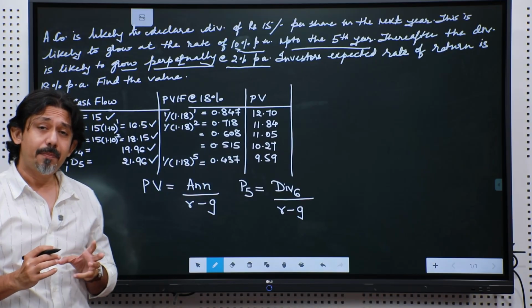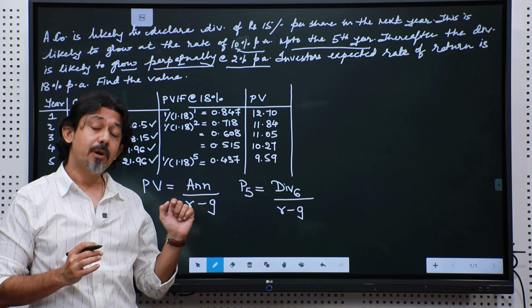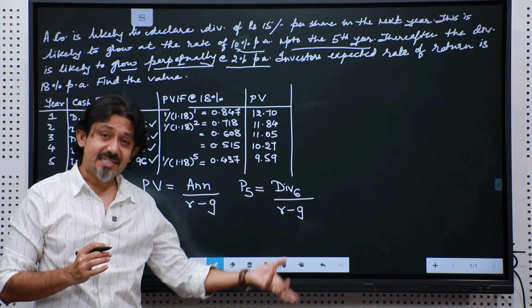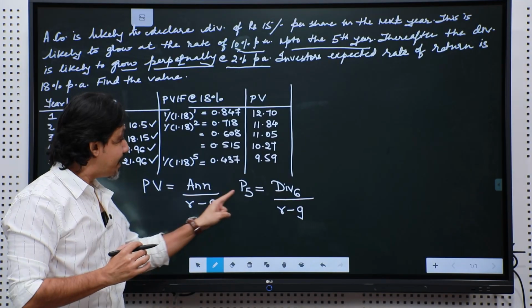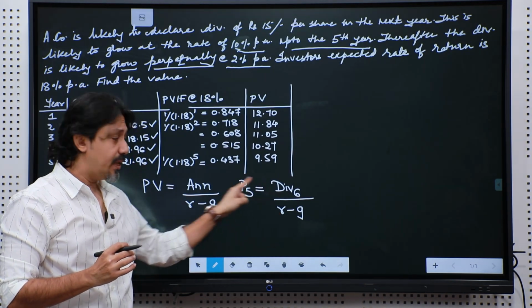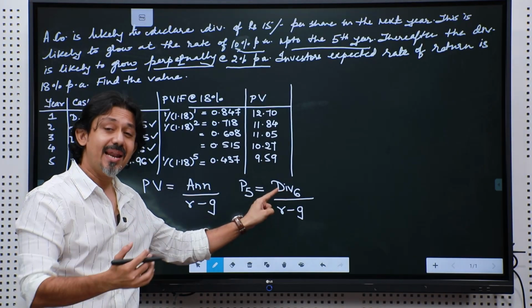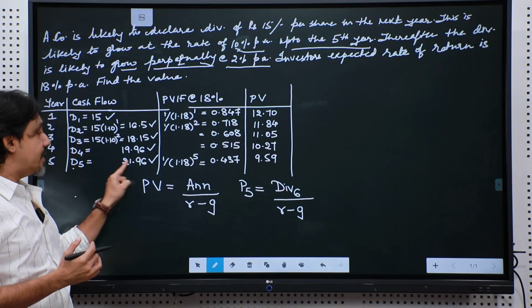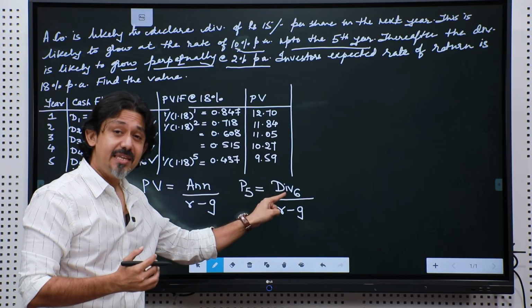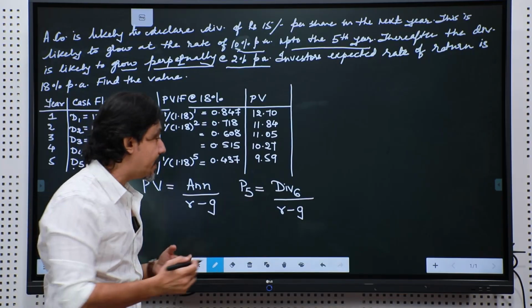We are looking at a perpetuity which will not start from the next year, but a perpetuity which will start from the 6th year, and hence I am calculating the present value only of the 5th year. The perpetuity, which is the annuity, starts from the 6th year onwards, and hence D5 is 21.96 and D6 is what we will calculate upon R minus G, which is pretty clear.